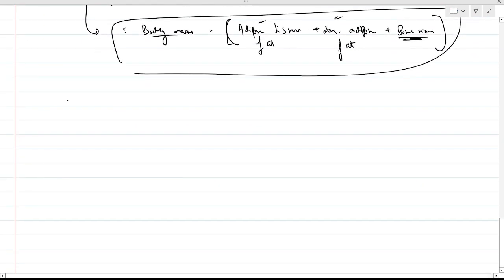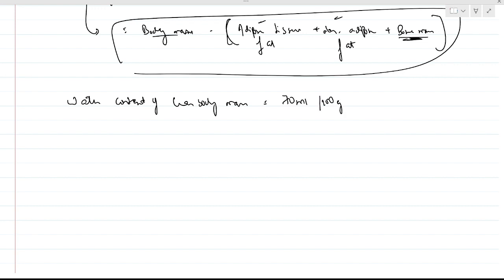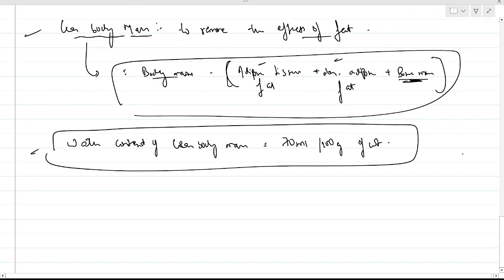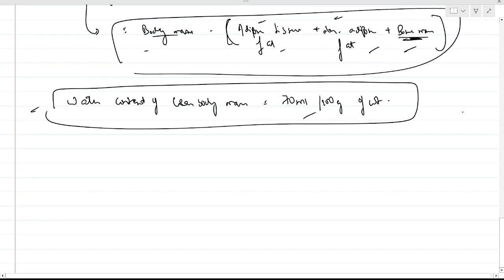Okay, remember, the water content of lean body mass is equal to 70 milliliter per 100 gram of weight. Very important number, need to remember. 70 milliliter per 100 gram of weight is the water content of lean body mass. Lean body mass is body mass excluding adipose tissue fat, non-adipose tissue fat, and bone mass.